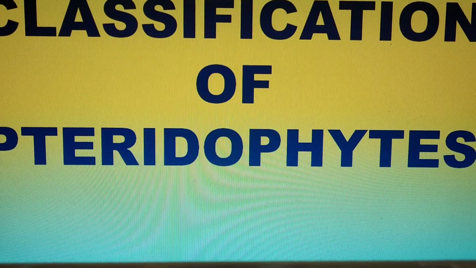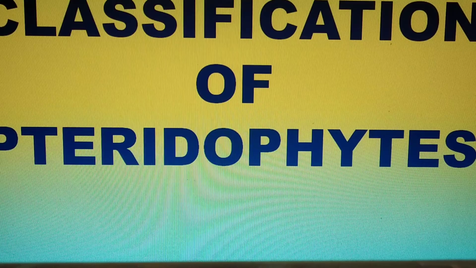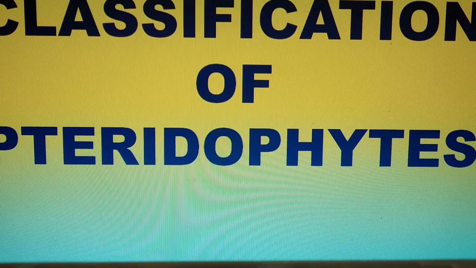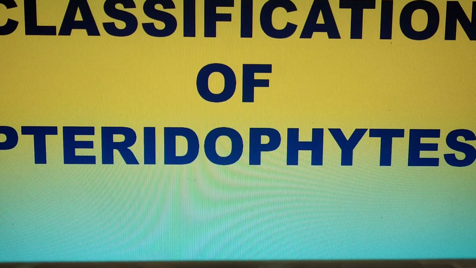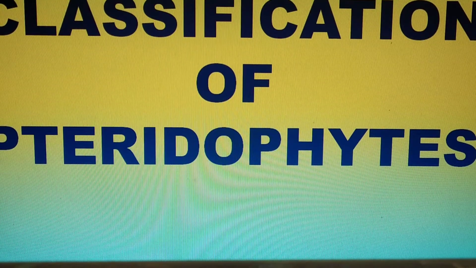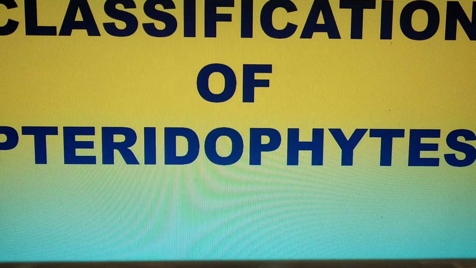This means that there is a diploid generation, that is the sporophyte, which produces spores, which is followed by a haploid generation, which usually produces gametes.